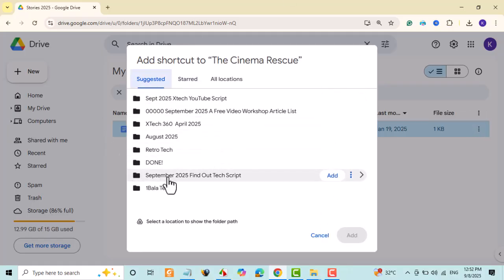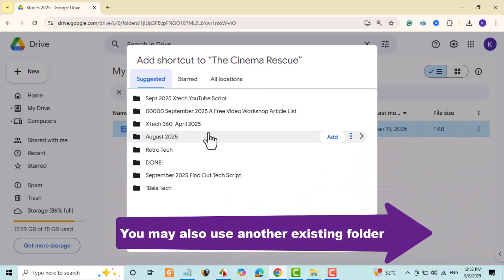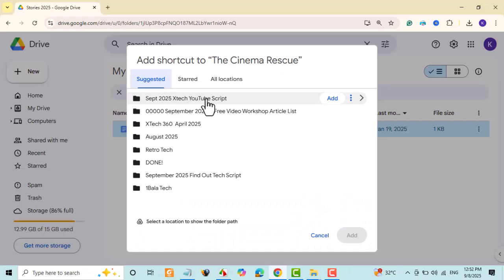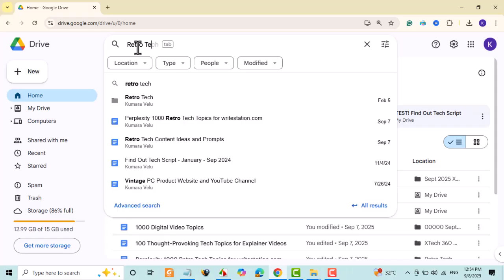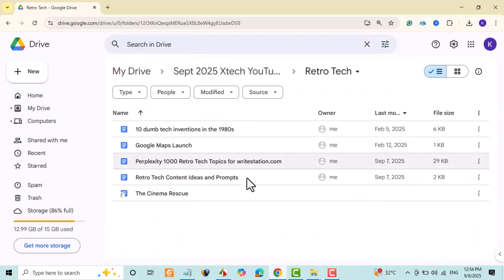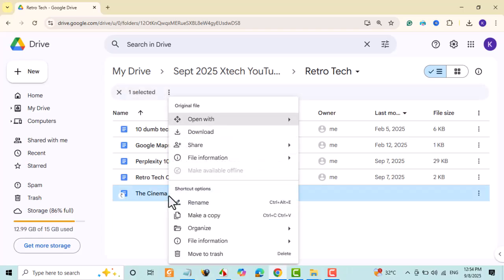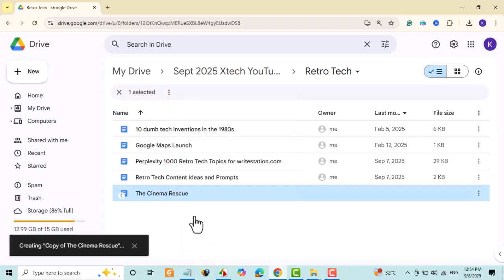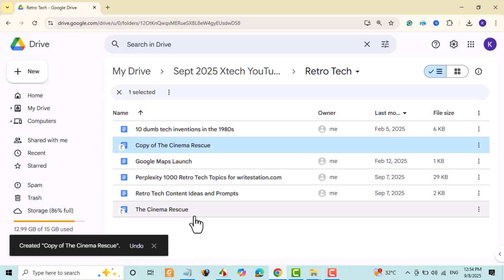Create a new folder in your Google Drive, click New Folder, then move the shortcut into this folder for better organization. Go to My Drive, open the new folder, right-click the shortcut, and choose Make a Copy. This creates a copy of the file in your Drive. Download the copied file from your Google Drive.